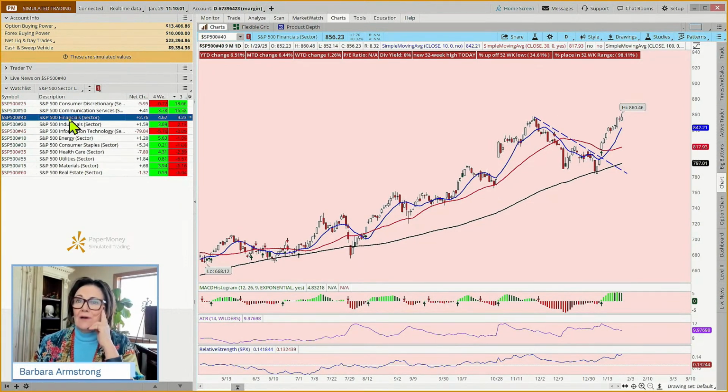Financials hitting a new all-time high today. So communications and financials have been very strong. And we're going to look at a stock in the financial sector.